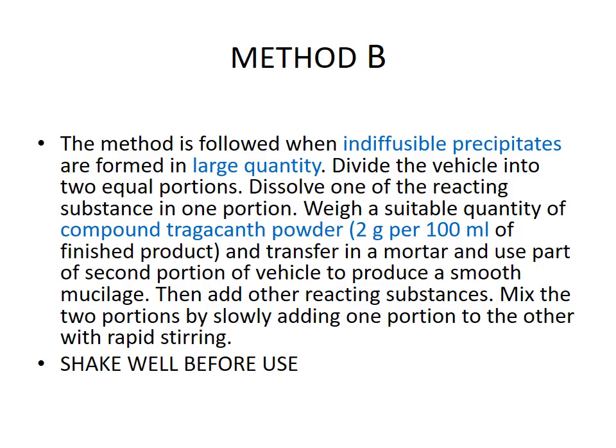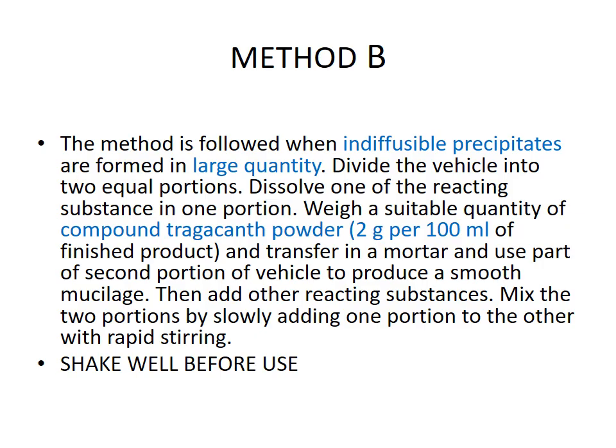Okay, so what we do is we take a mortar, transfer the compound tragacanth powder of 2% or the mucilage, add some quantity of vehicle, and triturate well to form a smooth mucilage. Then into that mucilage we add the other reacting ingredient, and by trituration we make it into a smooth solution.